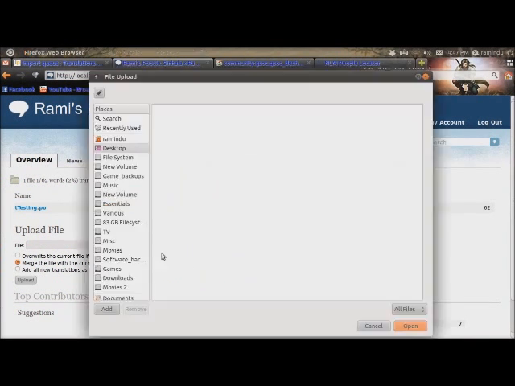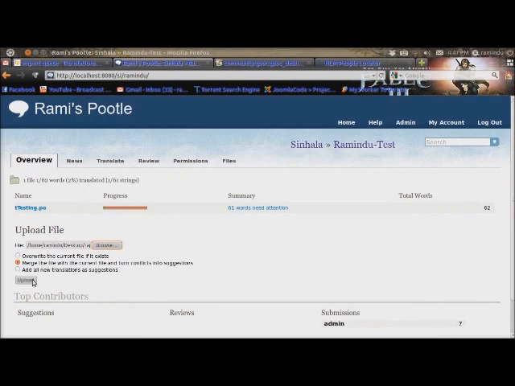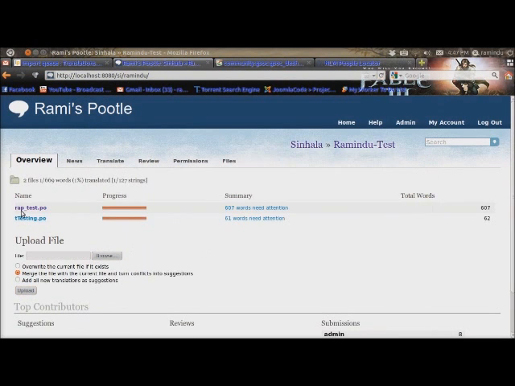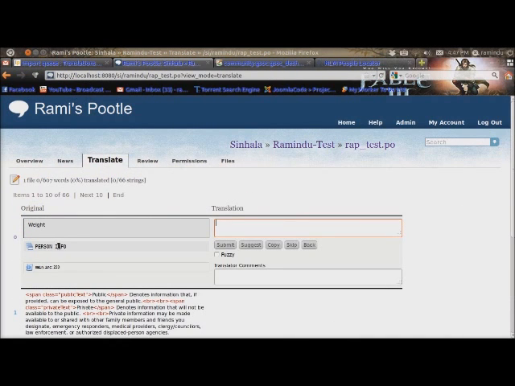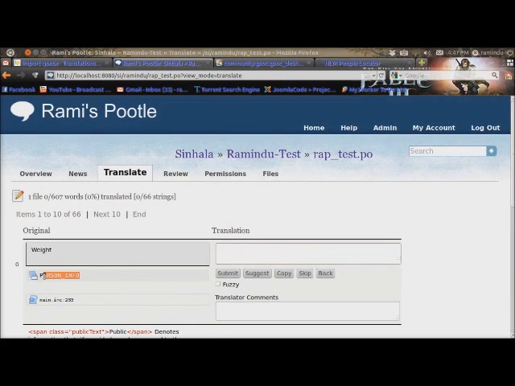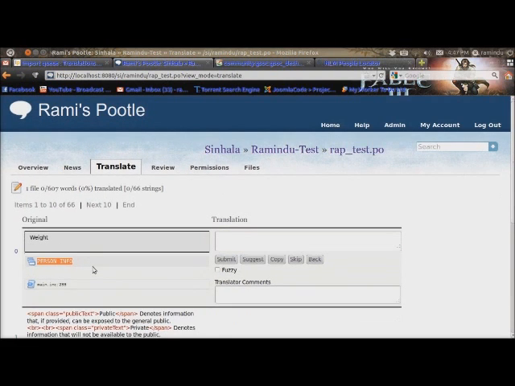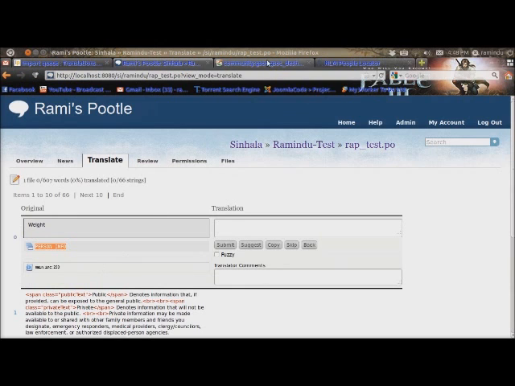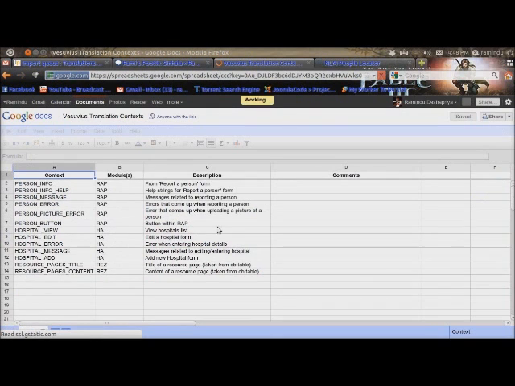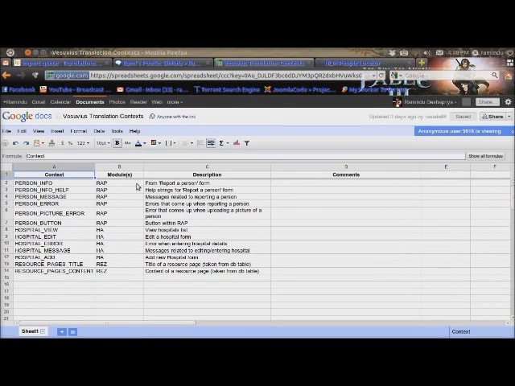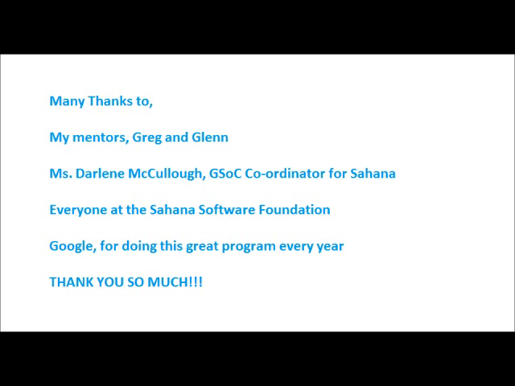Now if I were to upload that PO template into Pootle, as you can see here, I have a running version of Pootle set up, and if I were to open up the translations for that, I'd be able to see the context for each string. You can see person info is the context for that string, and as I go along adding context to strings in Vesuvius, I add those contexts to this document along with the description and where that string was found, so that it's easier to keep track of each context that's been added.